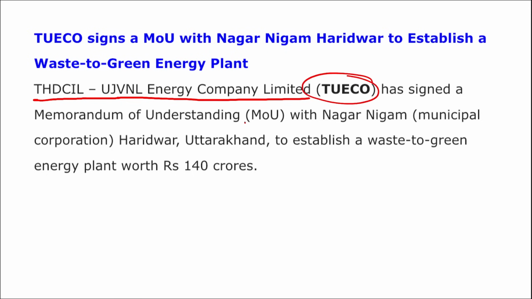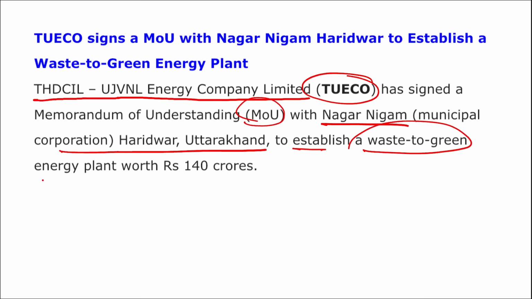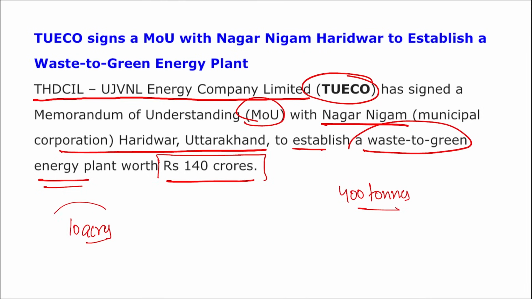And they have signed an MOU with Nagar Nigam of Haridwar, Uttarakhand to establish a waste to green energy plant worth 140 crore rupees. This initiative will aim to convert 40 tons of solid waste per day into 140 tons of green charcoal. Correct? And Nagar Nigam of Haridwar has recently allocated 10 acres of land for this project.